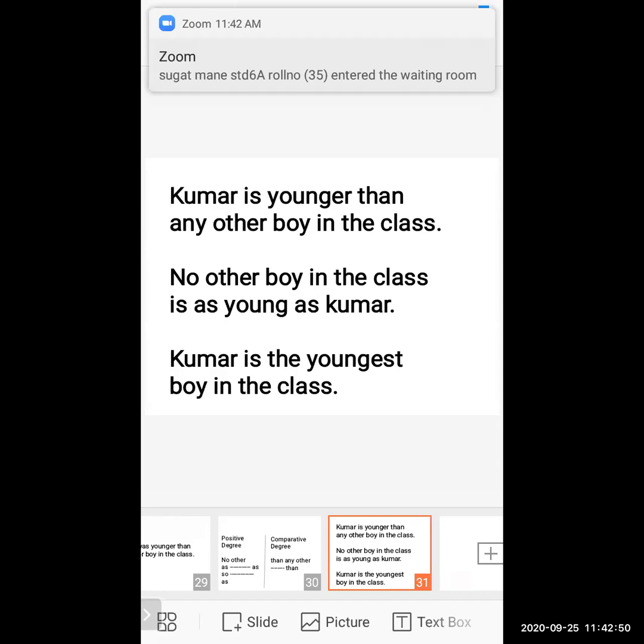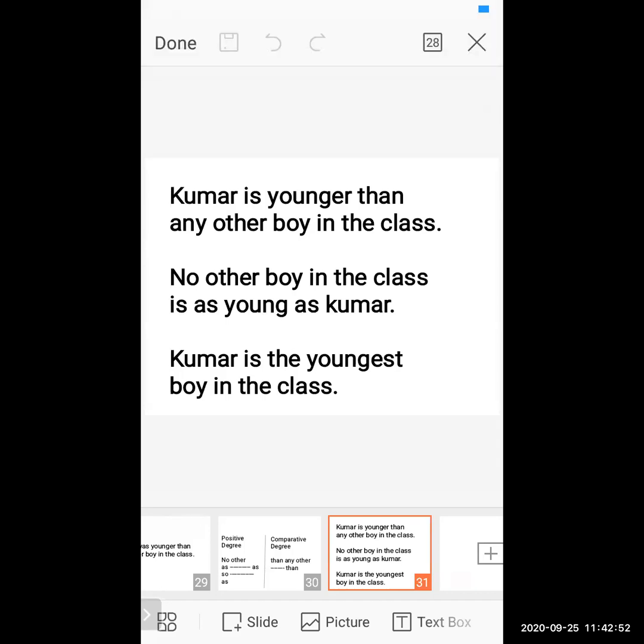So in a comparative sentence, you mostly find "than". In a positive degree sentence, I'm talking about, you mostly find "as, adjective, as". Okay, this is the sentence formation of the positive degree.